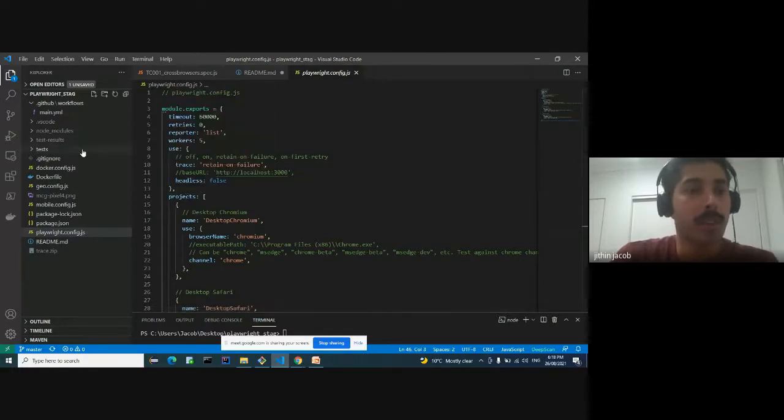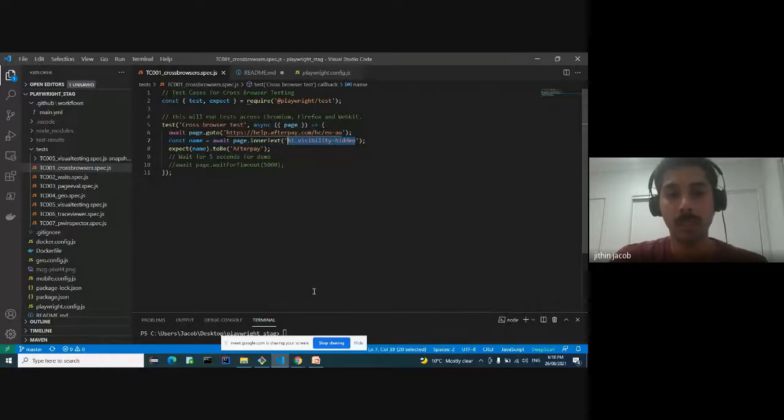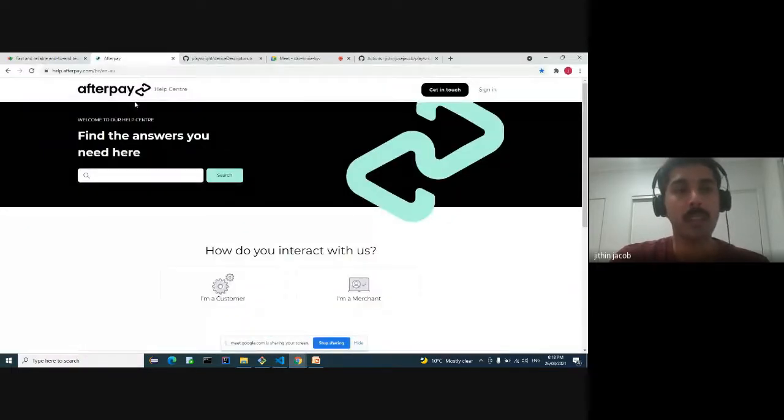Let's look at our first test for now. Our test is very simple. We will be navigating to the Afterpay help page. We will be verifying a specific selector. So I'll just go to the page and look at the selector.